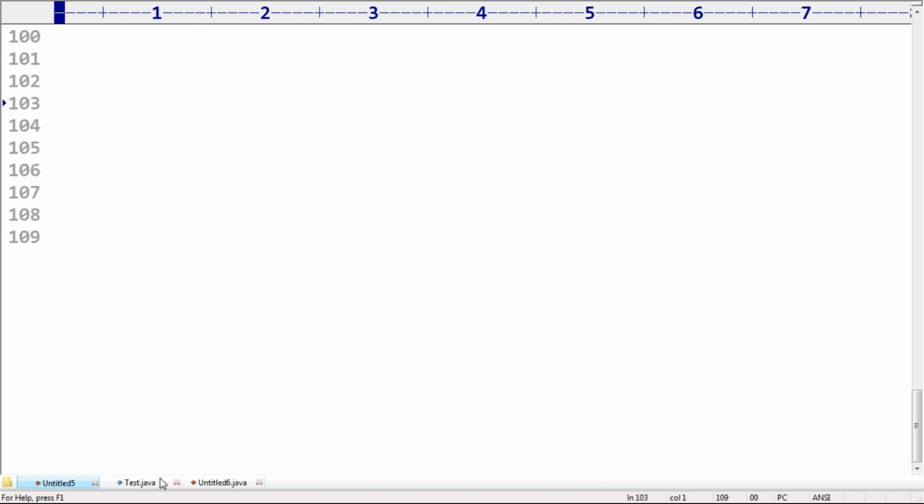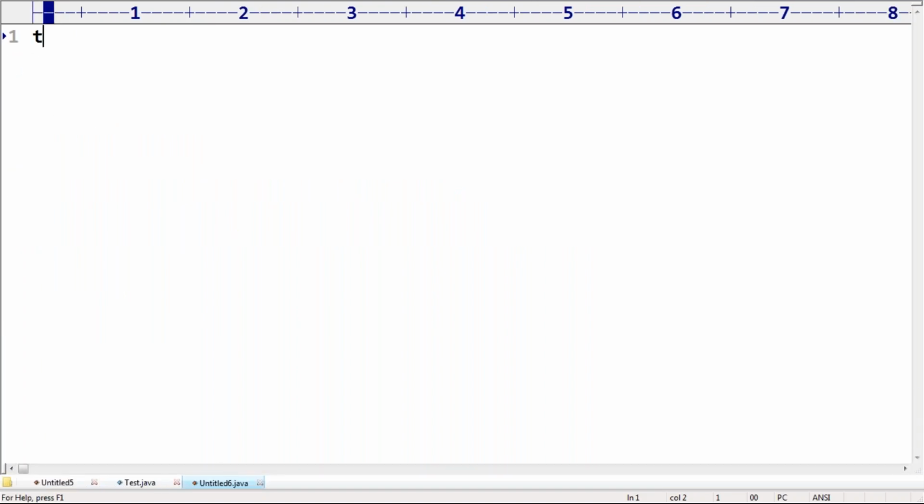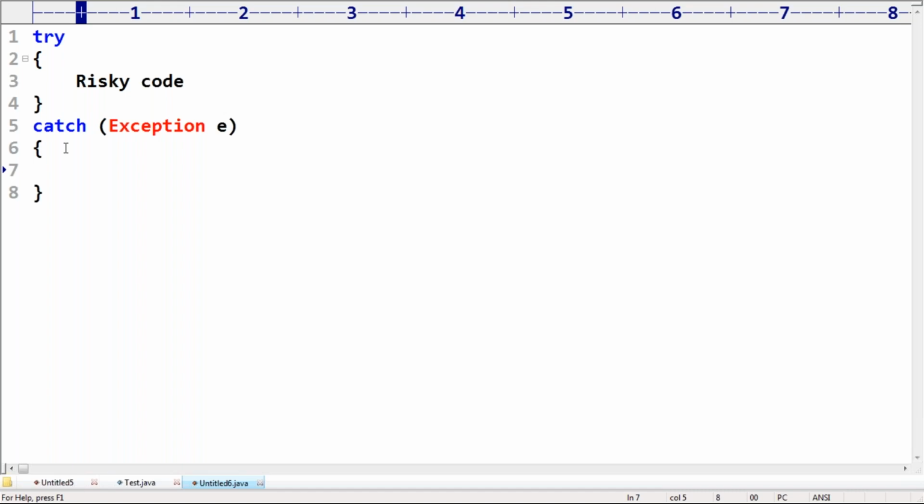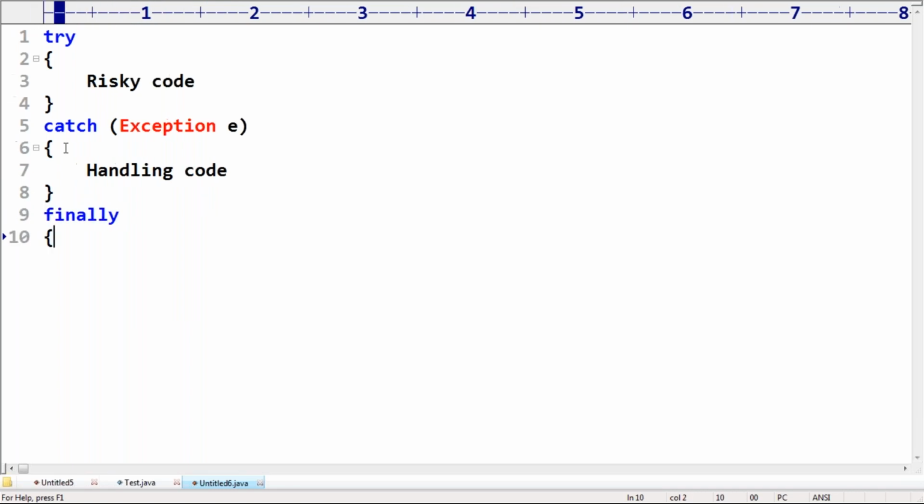So now observe very carefully. I'm taking a try block. Inside try, which code are we taking? Risky code. Inside the catch block, which code are we going to take? Handling code. Inside the finally block, which code do we have to take?